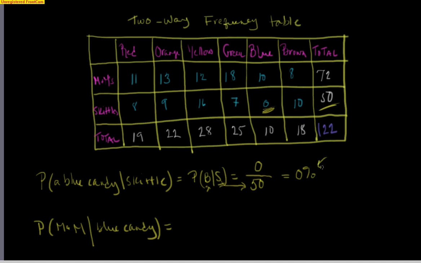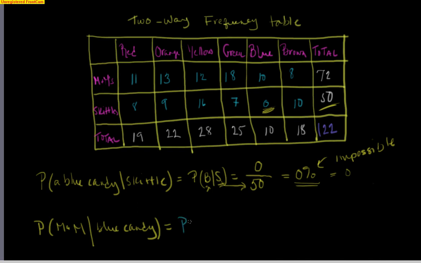There's a 0% chance of it happening. That means it is impossible to draw a blue candy out of a cup of Skittles because there are no blue Skittles. So the lowest probability you can ever have is 0%, just the number 0. It can't happen.